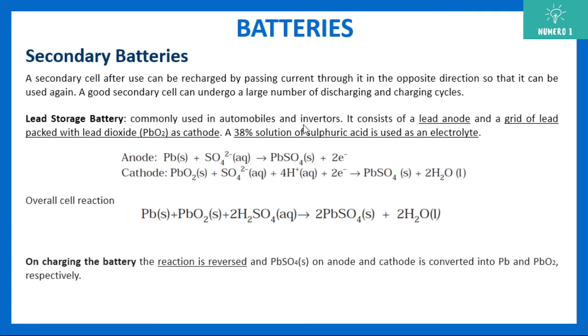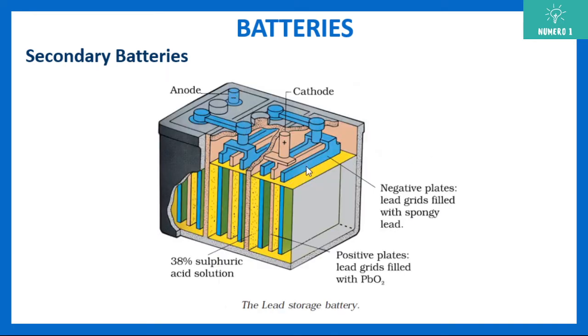So this one is actually, let me show you the diagram. So here is the diagram. You can see that there is a cathode here, there is anode here. The blue color represents anode. So you can see there is anode plate, there is cathode plate, anode plate, then cathode, anode. So alternate plates are there. There are negative plates and positive plates. They are all dipped in 38% sulfuric acid solution. So alternately anode and cathode plates are dipped in 38% H2SO4 solution.